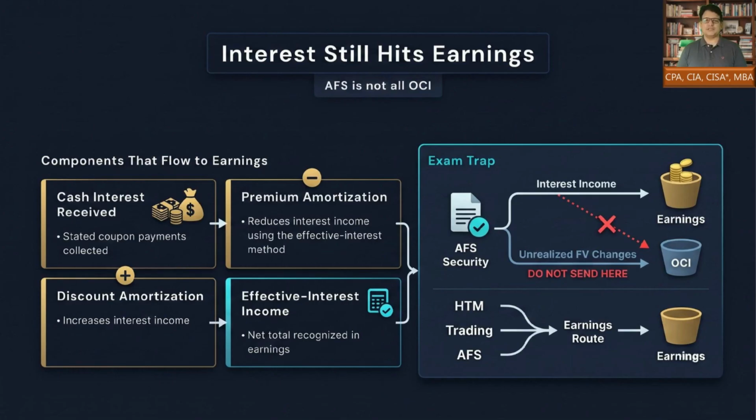This is true for HTM, trading, and AFS securities. The difference across categories is mainly where unrealized fair value changes go. So when you see an AFS debt security, do not send interest income to OCI just because the security is AFS. Interest income knows its home address, and that address is earnings.